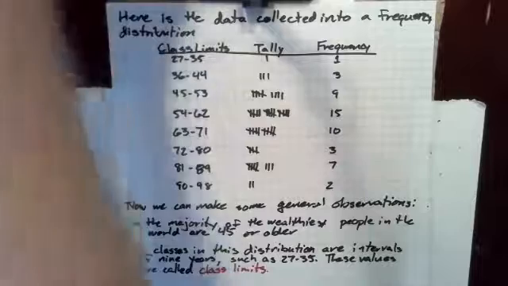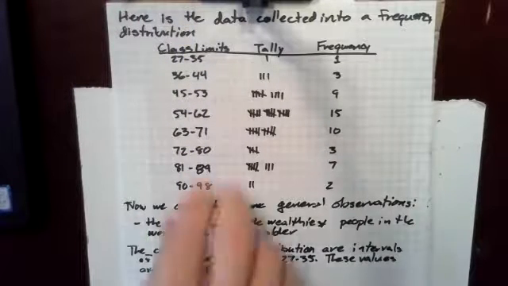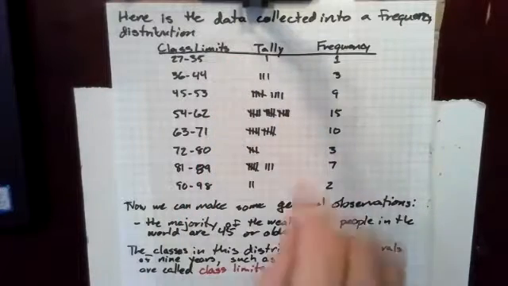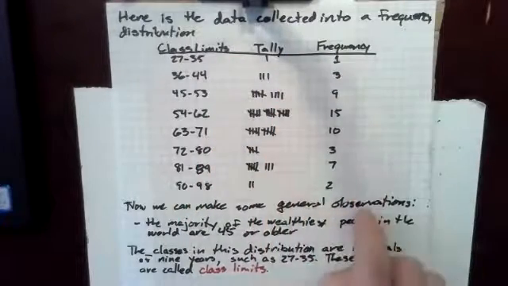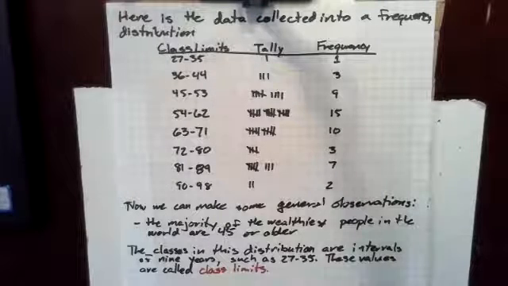Here is the data collected into a frequency distribution. We have the column class limits, the tally column, and the frequency column. So the class limits column, class limits are the boundaries. I shouldn't say boundaries because that's a very specific term. The class limits are the limits on the data that we're putting in any of the specific classes. This first class has limits of 27 and 35.